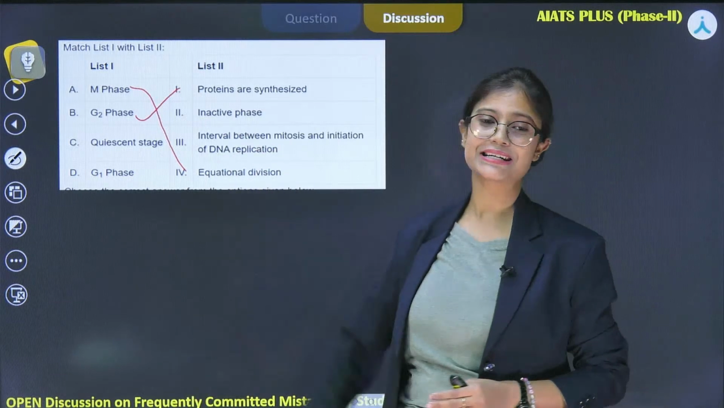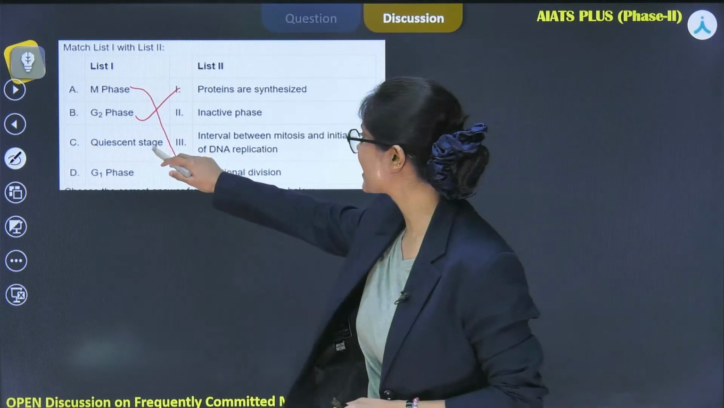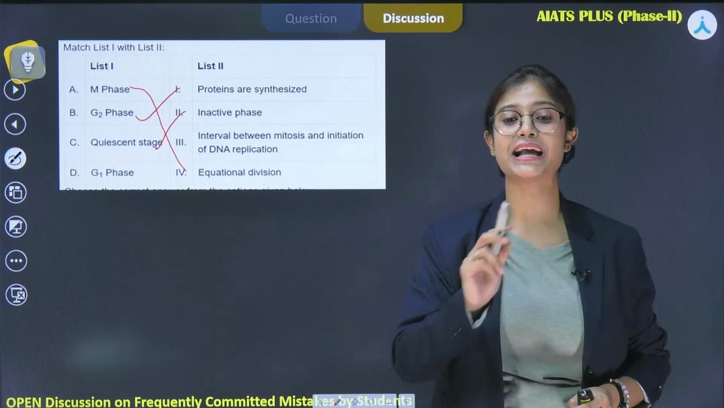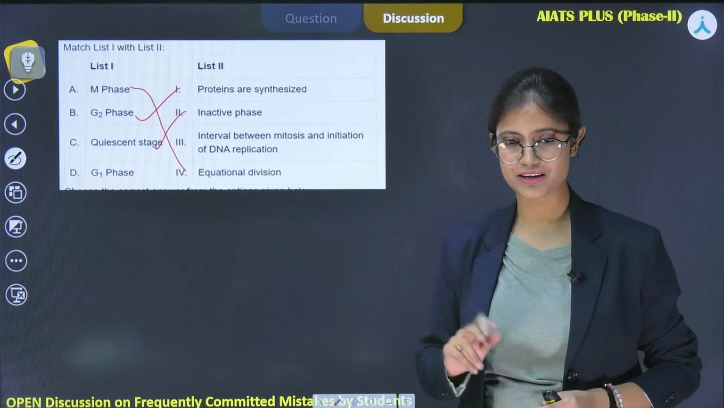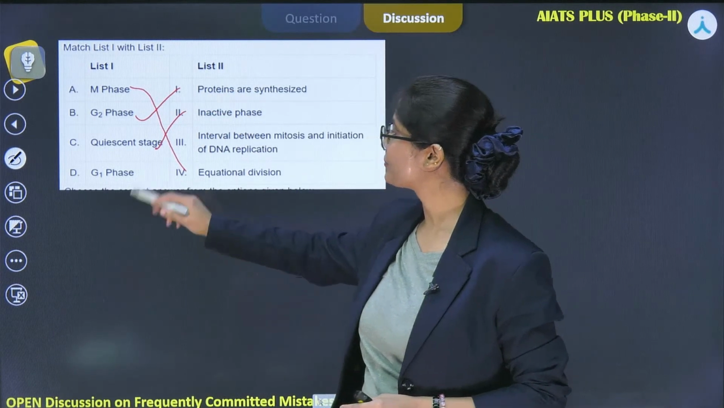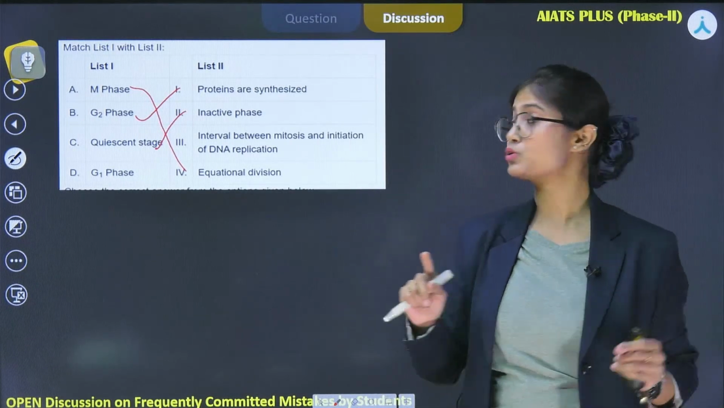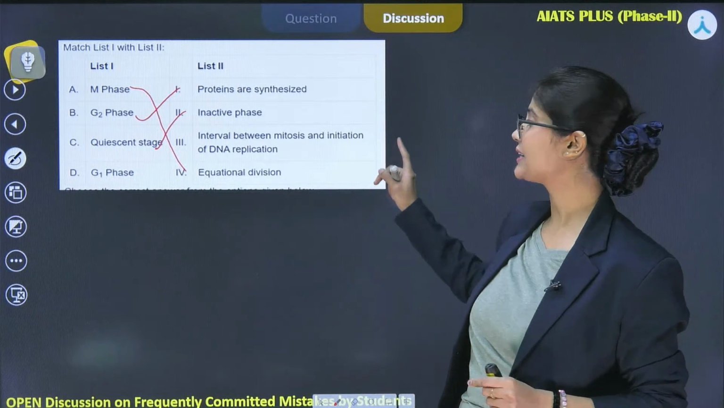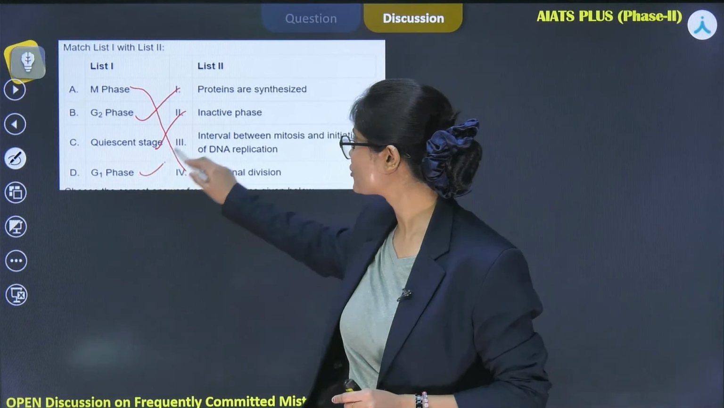Next one is the quiescent stage, which is another name for the G0 phase, and this is the inactive stage during which cells do not proliferate. So yes, Sukanya Sudarshan, B matches with 1. Last one is the G1 phase, which is the gap 1 phase, and it is the interval between mitosis and initiation of DNA replication. So D matches with 3.